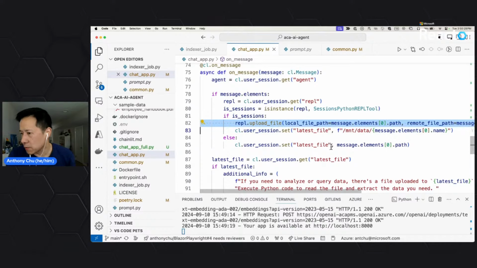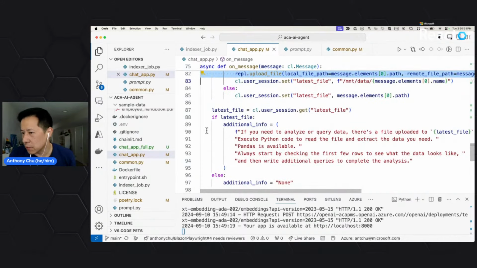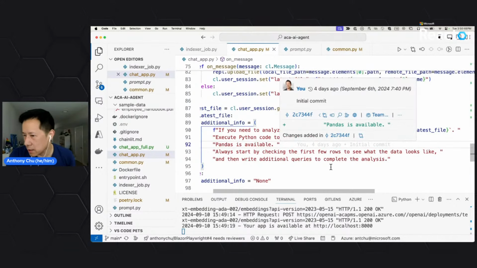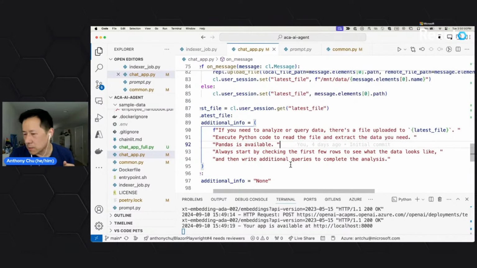So here I'm uploading the file, and I'm also giving it some extra instructions now that I uploaded the file. I basically said, if you need to query or analyze any data, there's a file that got uploaded to wherever this thing is. Then you can execute Python code to read the file and extract the data. You have pandas available.